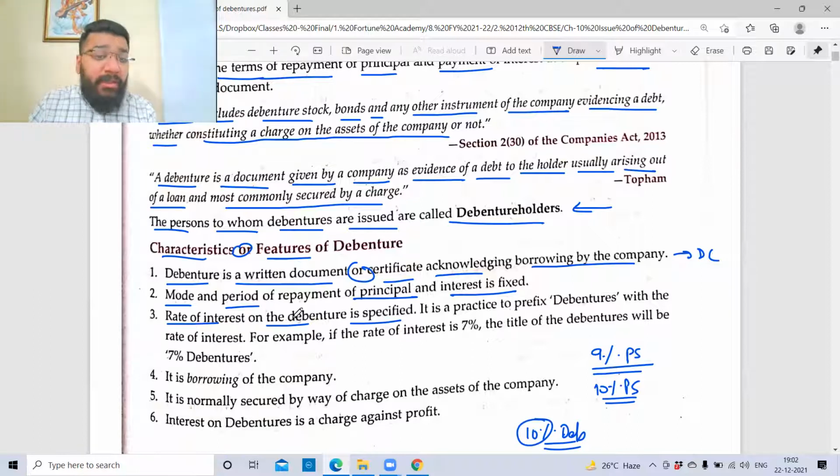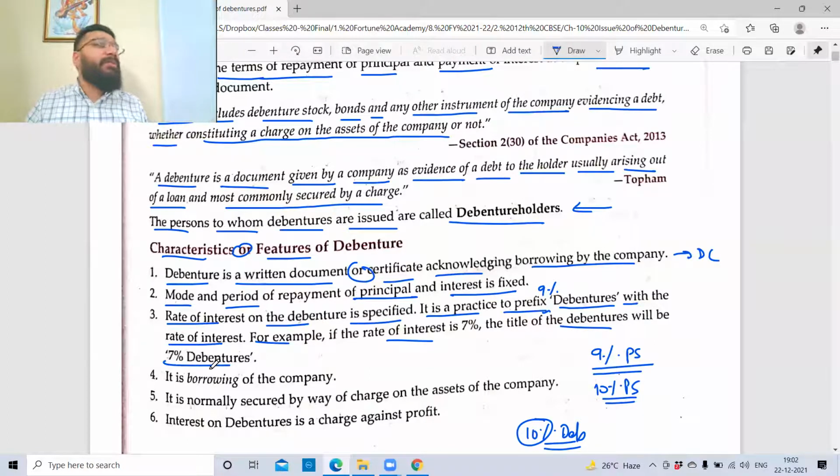So rate of interest on the debenture has to be specified. It is a practice to prefix the debentures with the rate of interest. So what is prefix? Before debenture, I'll add the percentage, 9% debenture. So you'll prefix the interest rate to the debentures. For example, if the rate of interest entitled for the debenture is 7%, then you will call it a 7% debenture. Till this point clear?